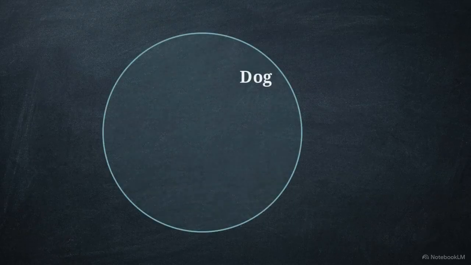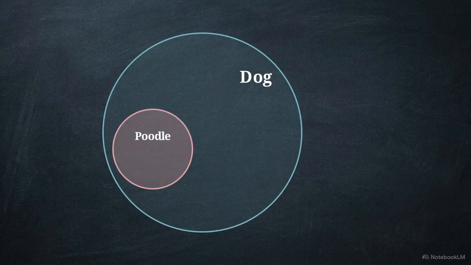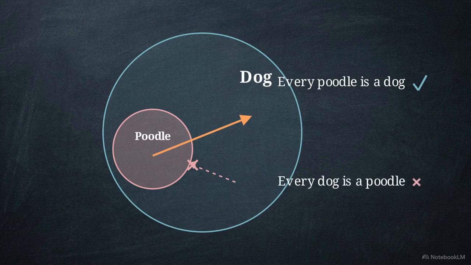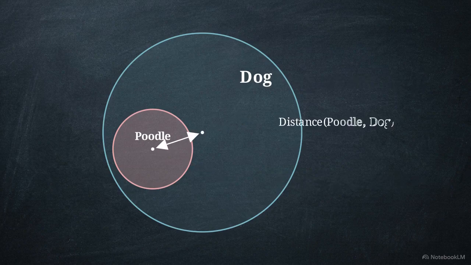Logical entailment is directed and asymmetric. A broad premise like "every poodle is a dog" logically supports the narrower conclusion "some poodles are dogs," but that relationship does not work in reverse. A symmetric distance model cannot encode this directed one-way subsumption.